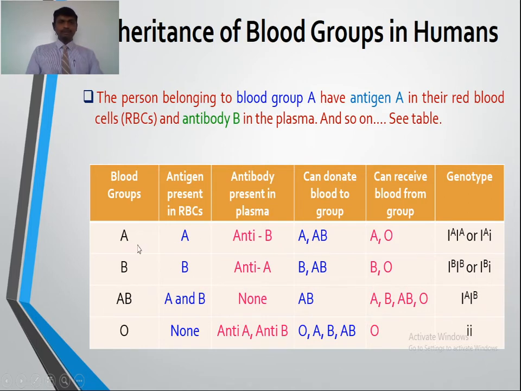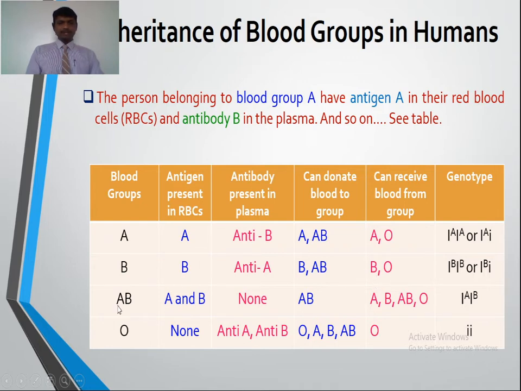Suppose a person has blood group A, with antigen A in the RBC and antibody B in the plasma. This person can donate blood to a person having blood group A and AB. He can receive blood from A and O. Similarly, a person having blood group B can donate blood to B, a similar type, and AB. But he can receive blood from B and O.